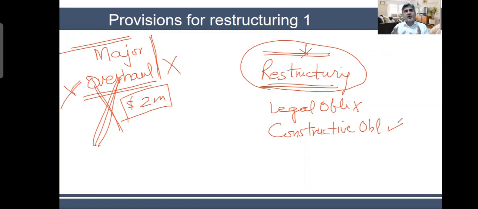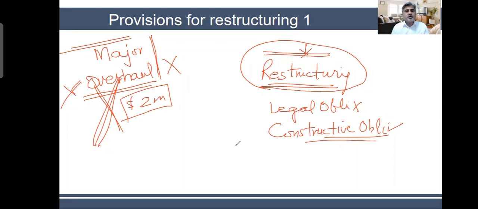So if you are thinking of restructuring your organization, and if you have conveyed this message to the concerned parties, they might have developed some kind of expectations. And therefore, it has become your obligation now. We call it constructive obligation. Now, I'll give you a real life example. I won't give the name of the company, but I'll tell you the facts.